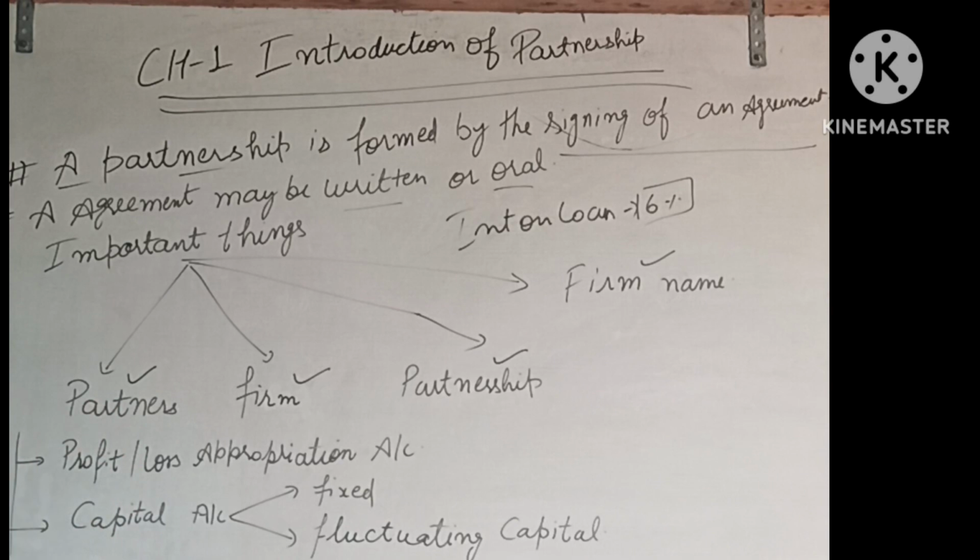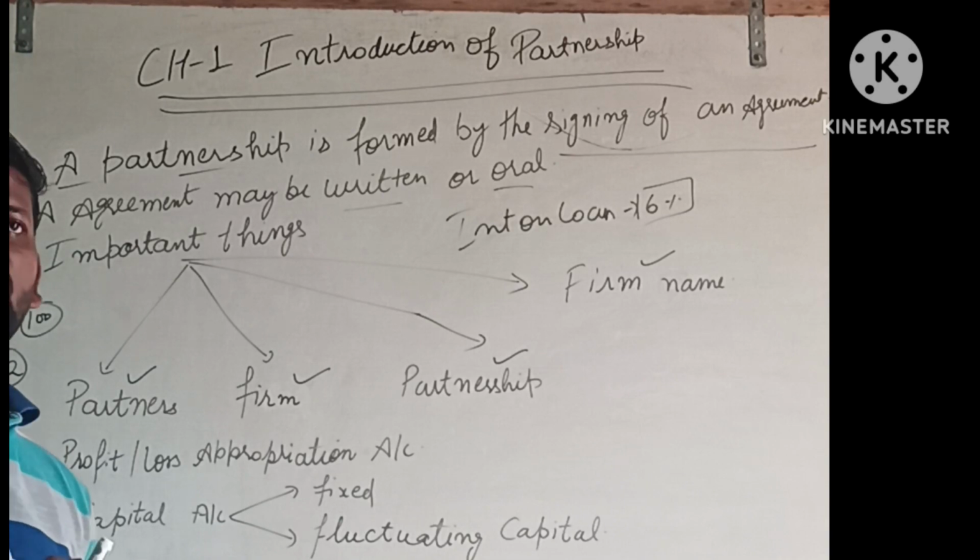First, to become a partner, a minimum of two partners is required for a partnership business. The maximum number of partners fixed by the government is 50 in the case of a private partnership.